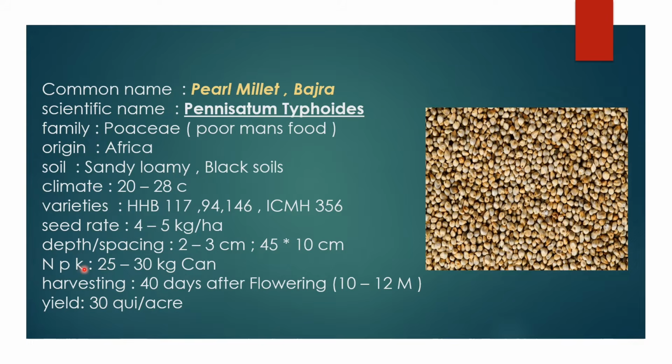The fertilizer is 25 to 30 kg CAN, calcium ammonium nitrate. For harvesting, we harvest based on maturity, and 40 days after flowering it's ready for harvesting. We have to maintain 10 to 12% moisture content while harvesting, and the yield is 30 quintal per acre.